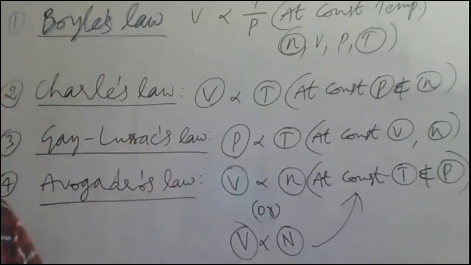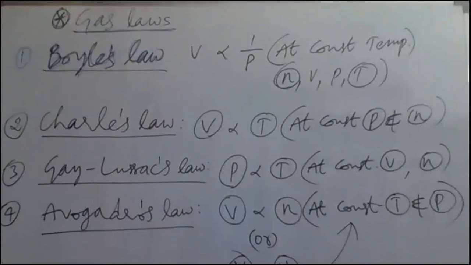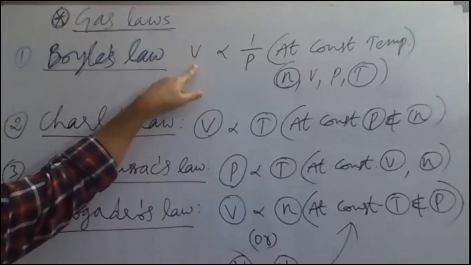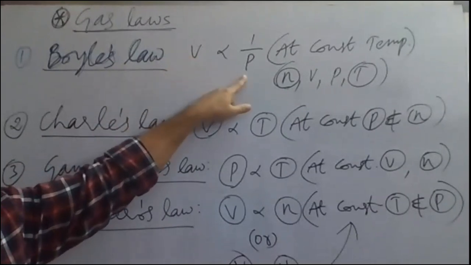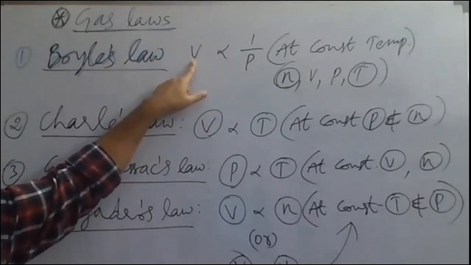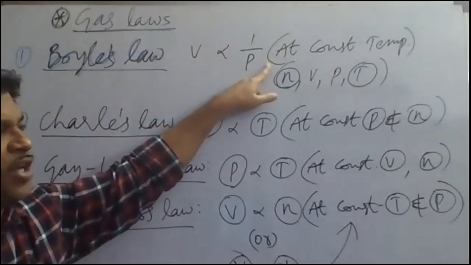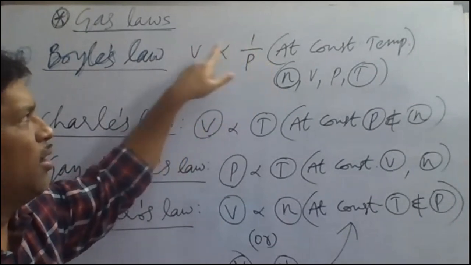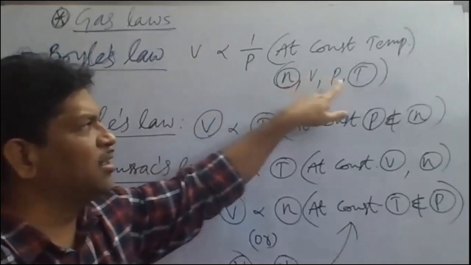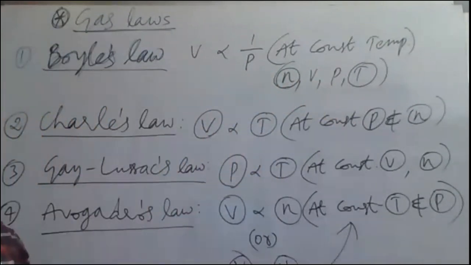Okay. So now once again I'm defining all the gas laws. Tell me, first one is what? Boyle's law. Boyle's law states that the volume of a given mass of gas is inversely proportional to pressure of the gas at constant temperature. Volume of given mass of gas means number of moles also constant. Number of moles constant, temperature constant. These two, volume and pressure, are related inversely to each other. That is the Boyle's law.